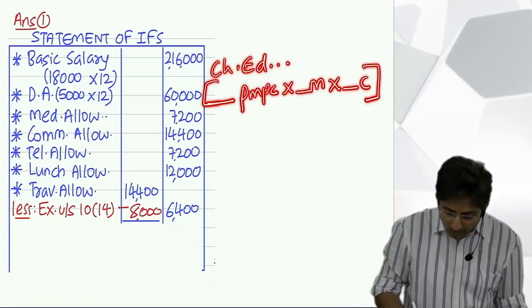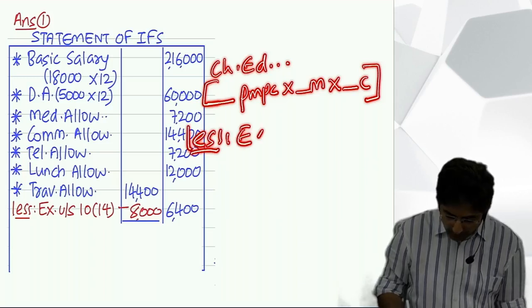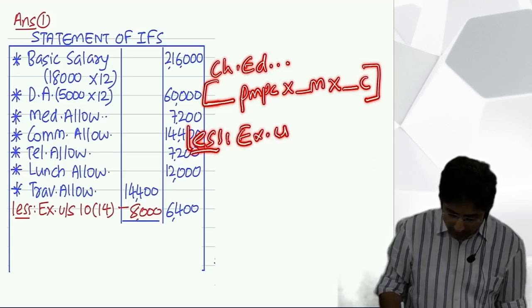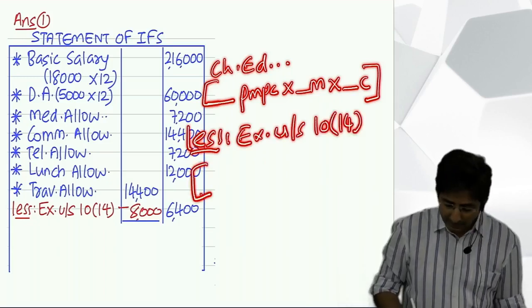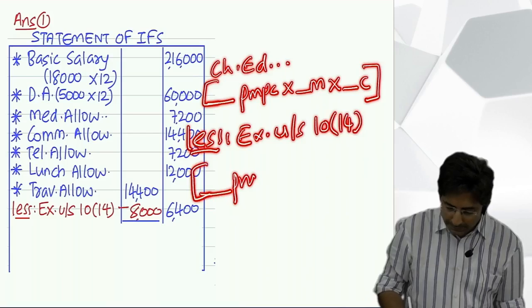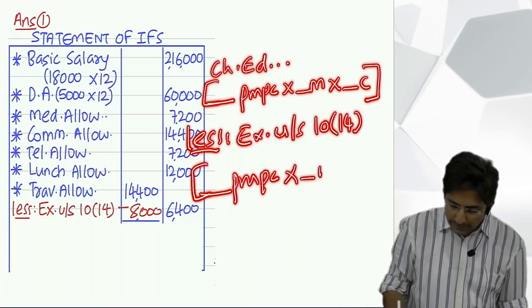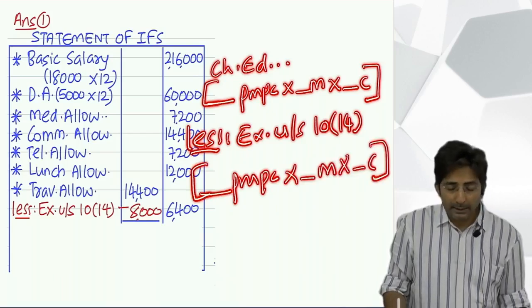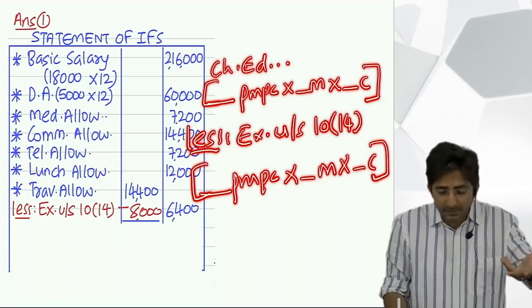Then you will write less exempt under section 10(14), and again you will make a bracket like this: dash per month per child into dash months into dash children. Then you have to fill in the blanks.